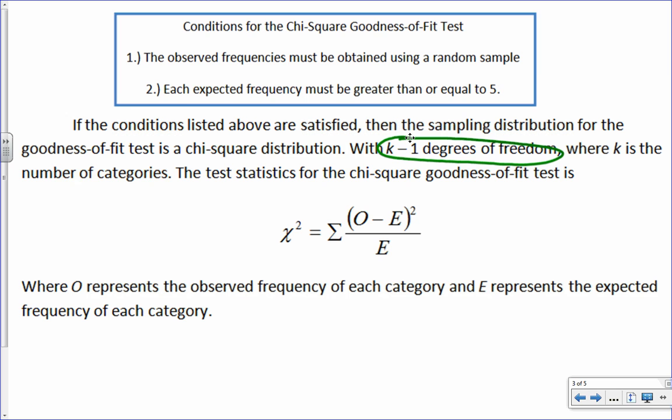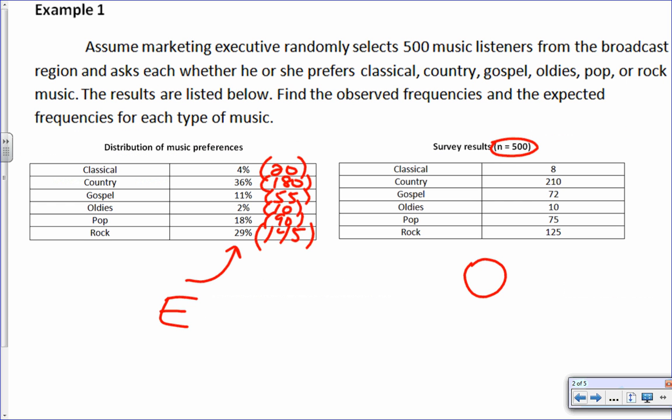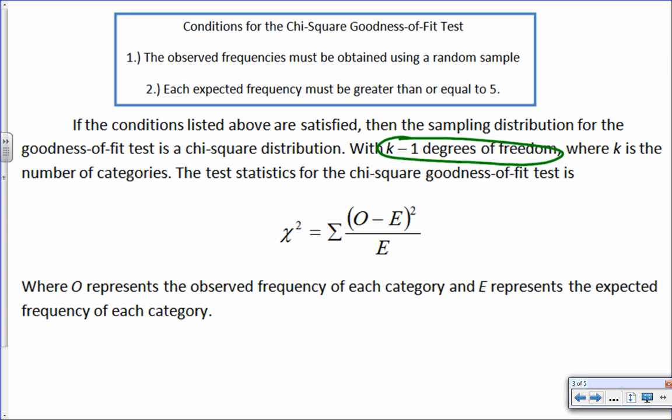Like in this last example, could you think of how many categories we have? We have 6 categories, right? We have classical, country. Now, it's not always going to be that, but we have 6, so we're going to take that number of categories. Not 500, but the 6 in this case. So it'll be 6 minus 1, so our degrees of freedom here is going to be 5. You don't necessarily have to write that down yet, because we'll come back to that in a little bit. I just like to give an actual example.